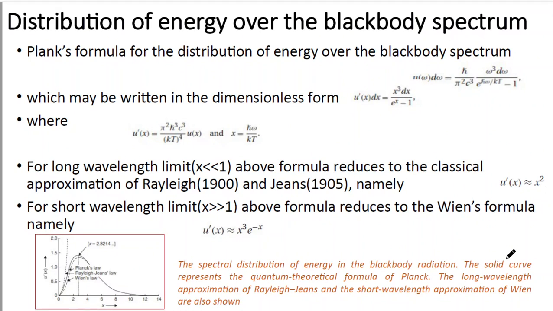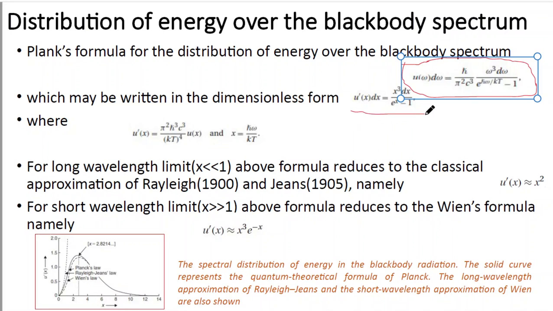Now if we consider the formula of black body radiation in general, this is Planck's formula of the distribution of energy over the black body spectrum. Now this formula we can write in a simplified form.